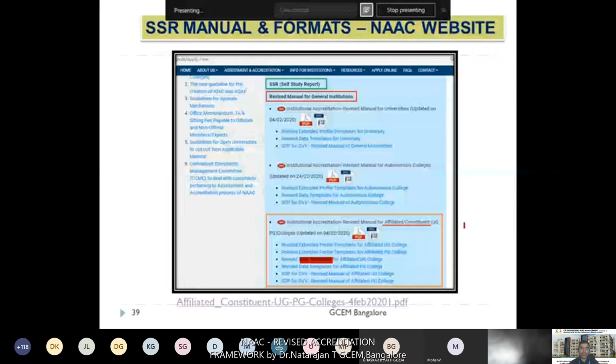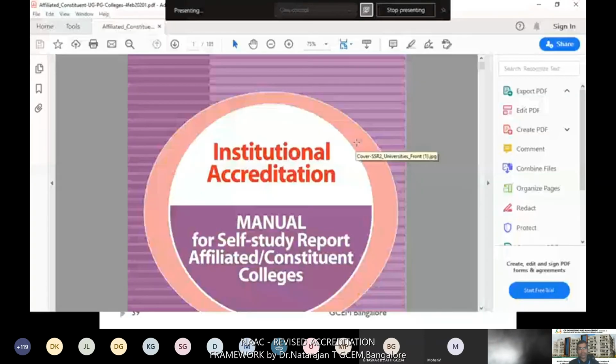Let us go to the next one. I'll show the PDF here. Yes, it is the SSR manual for the affiliated and constituent colleges. It is a 185-page PDF file. You can see it contains all the guidelines and some formats also.